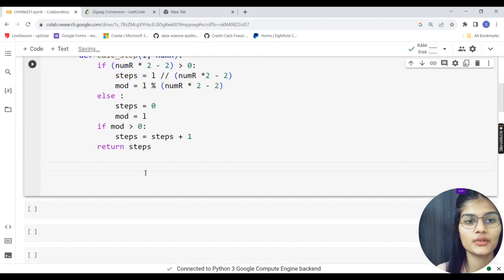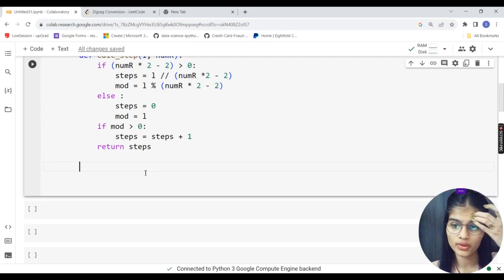Next, I am going to put down some more conditions to follow and check for this particular program. Right, so now I will first be checking the length and the number of rows. Now let's say my number of rows is equal to 1 only. So in that case, what has to be done?